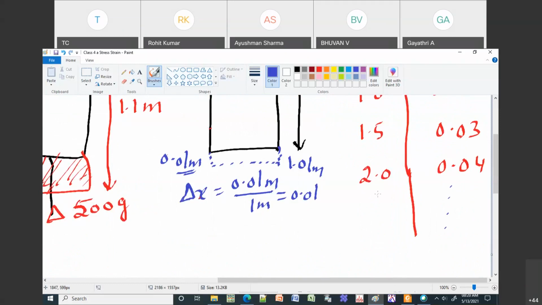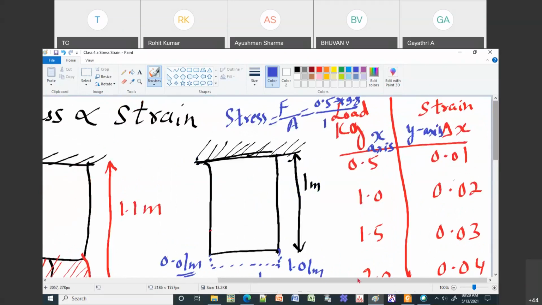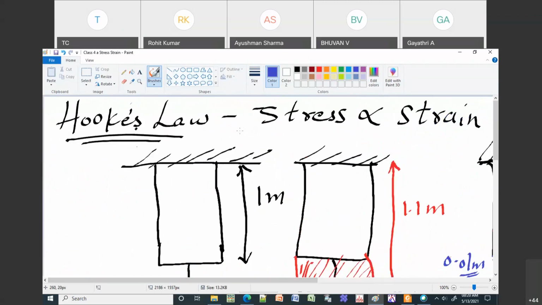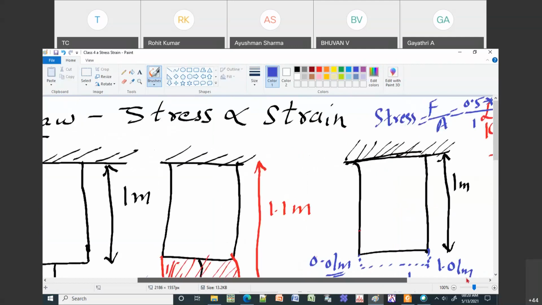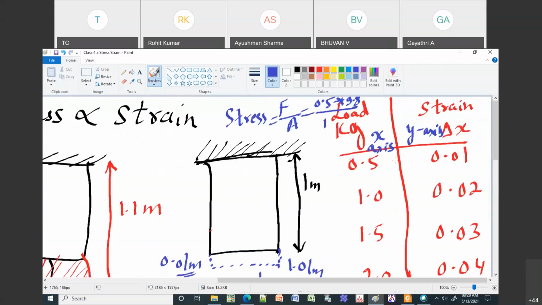Yeah, this is what I will tell you. This is how we do the experiment. I have given only up to 2 kgs. I'm not going beyond 2 kgs, so I am expecting it is linear. The reason is Hooke's law: stress is directly proportional to strain, right? So if I increase the stress by certain values, like by 0.05, then the strain should also increase uniformly. Then only you can have a straight line. But then we will see what happens.